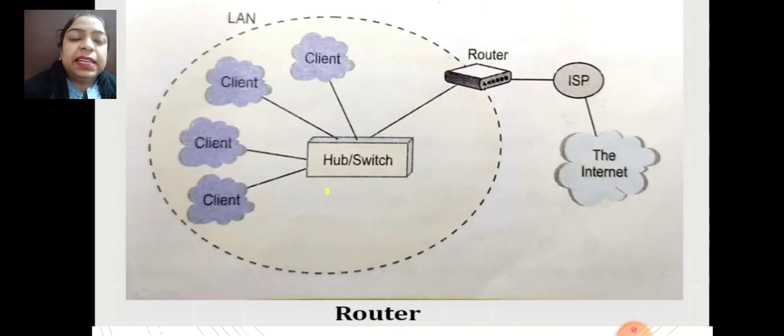See, there is a hub or switch, and there is a router between it and the ISP, the internet service provider. That means the router will provide the information and the path to transmit the information.